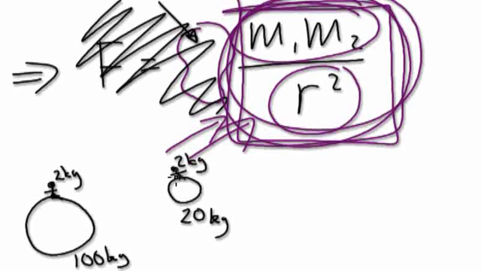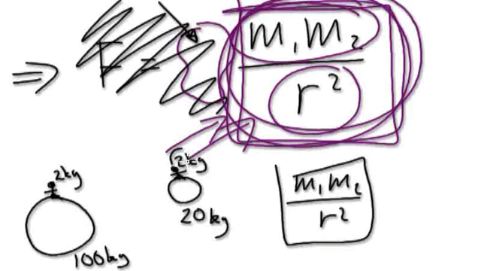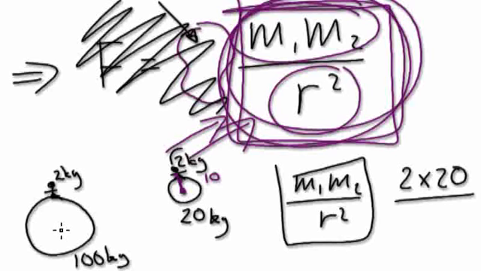Now, if you want to look at the gravity of you on the Moon compared to you on the Earth, first thing you do, write down the formula. Look at this bit here. For you, for the Moon system, you will be 2 kilograms times the Moon, which is 20, divided by the distance. We will need to take the distance into account. So the distance between you and the Moon, let's say 10. The distance between the center of the Earth and the center of you, let's say 50.